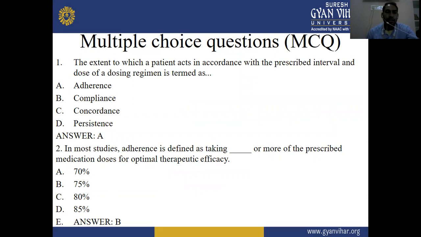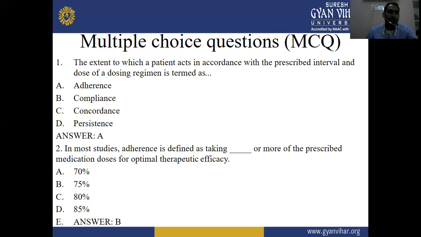The first question: the extent to which a patient acts in accordance with the prescribed interval and dose of a dosing regimen is termed as: option A, adherence; option B, compliance; option C, concordance; option D, persistence. The right answer is A, adherence.